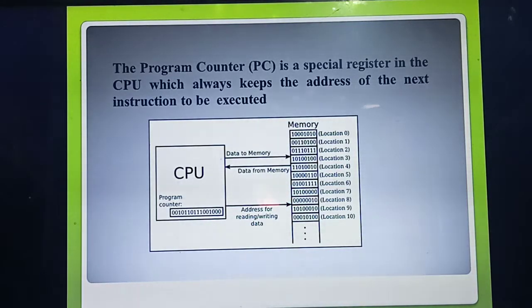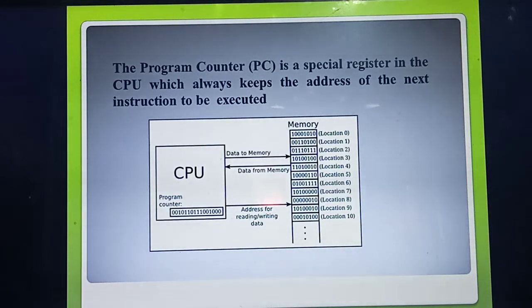Location 0, location 1. In memory, all the data are stored at memory addresses, in memory cells. For example, you are giving A equal to 5, B equal to 10, C equal to 15. How many variables?